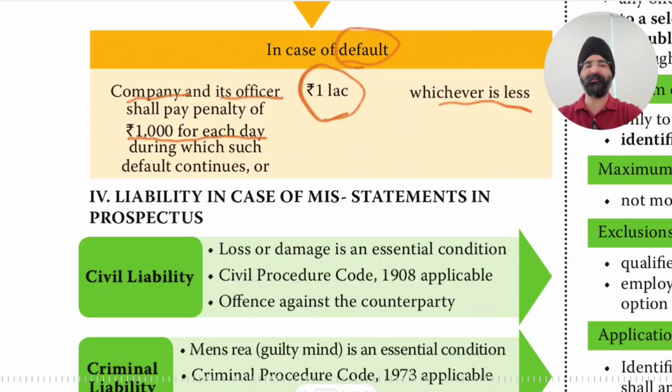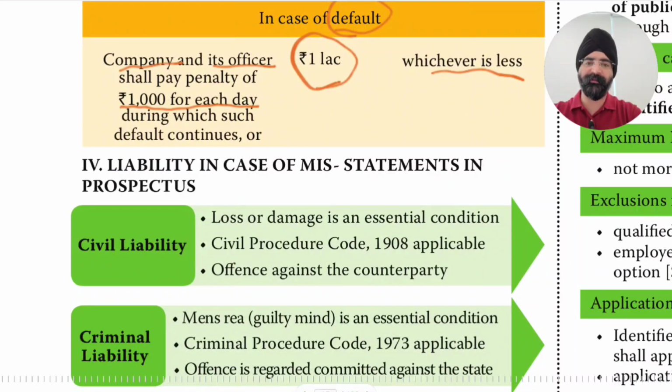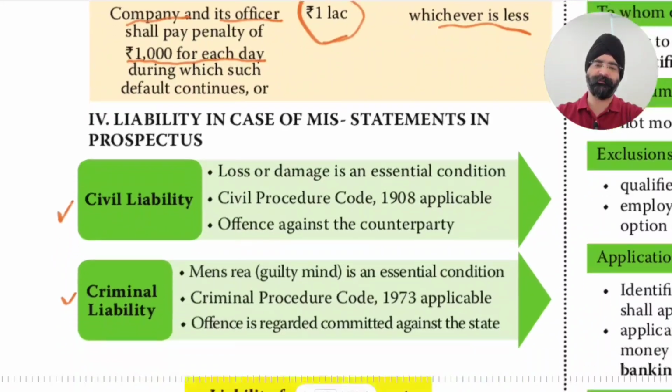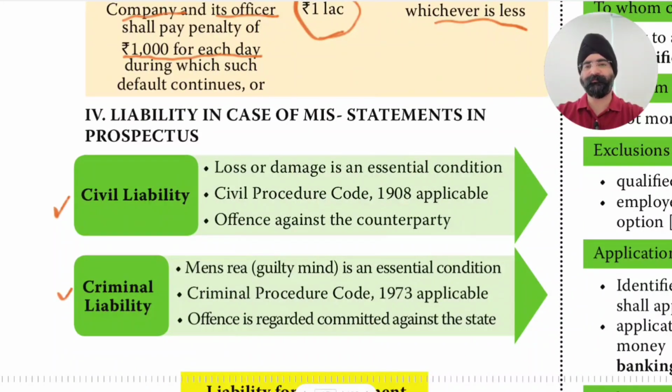Liability in case of misstatements in prospectus. If there is a misstatement in the prospectus, then there can be civil liability and also criminal liability. For imposing civil liability, loss or damage is an essential condition.